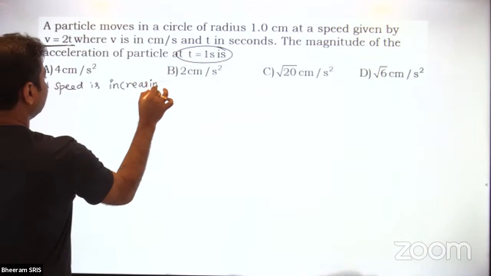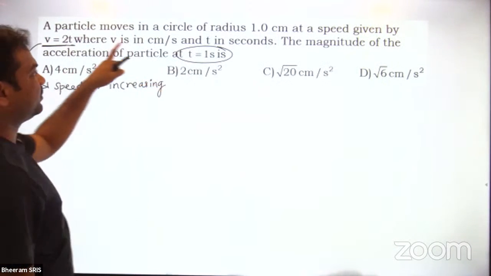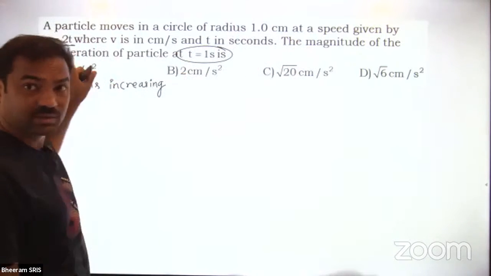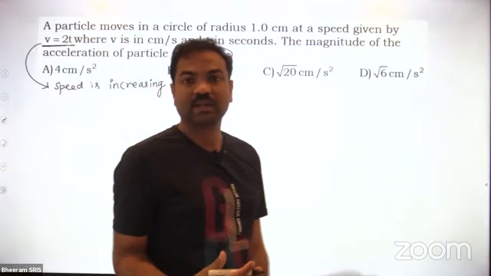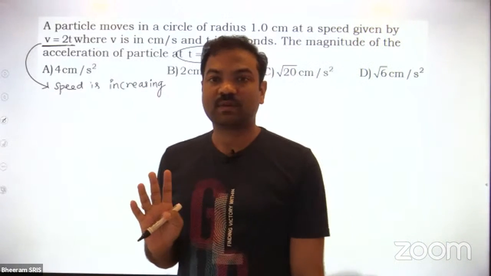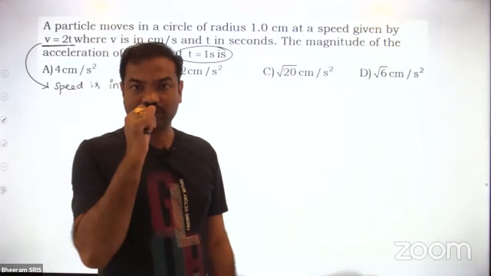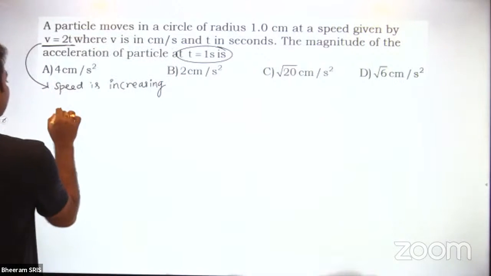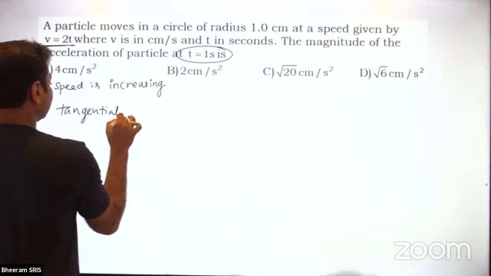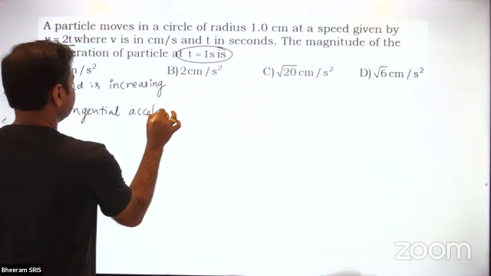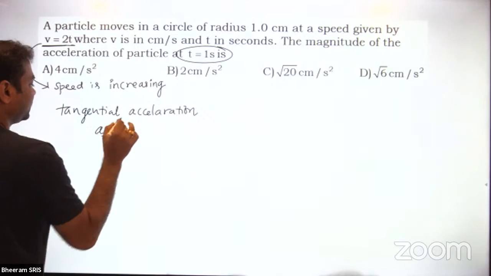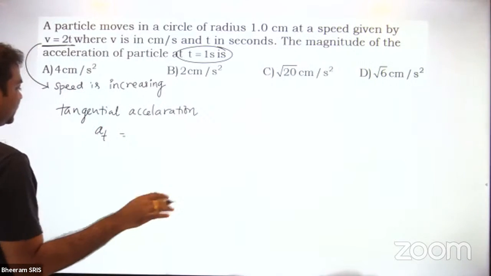Understood? First, you need to understand what are the given quantities. The particle is moving in a circle of radius 1, and speed is given by v is equal to 2t. 2t means as the time value increases, what happens to the speed value? Speed increases. Whenever speed increases, what acceleration will be there? Tangential acceleration also will be there, right? Centripetal acceleration we can find out. So first always think about tangential acceleration so that we can conclude the question in the best way.